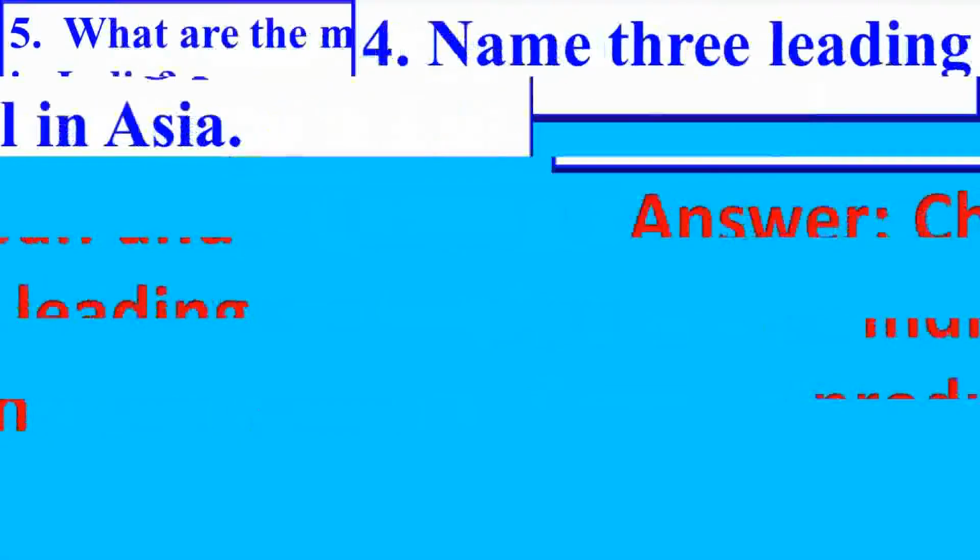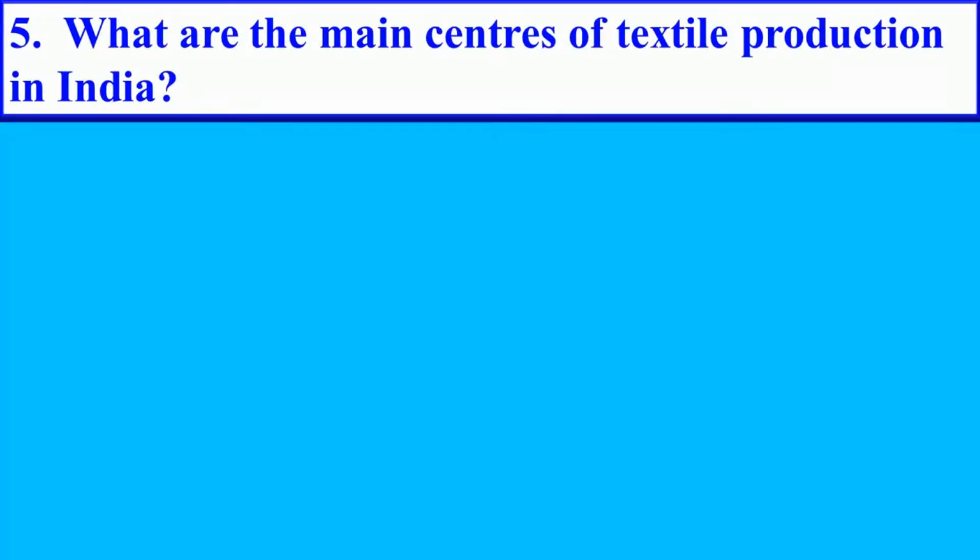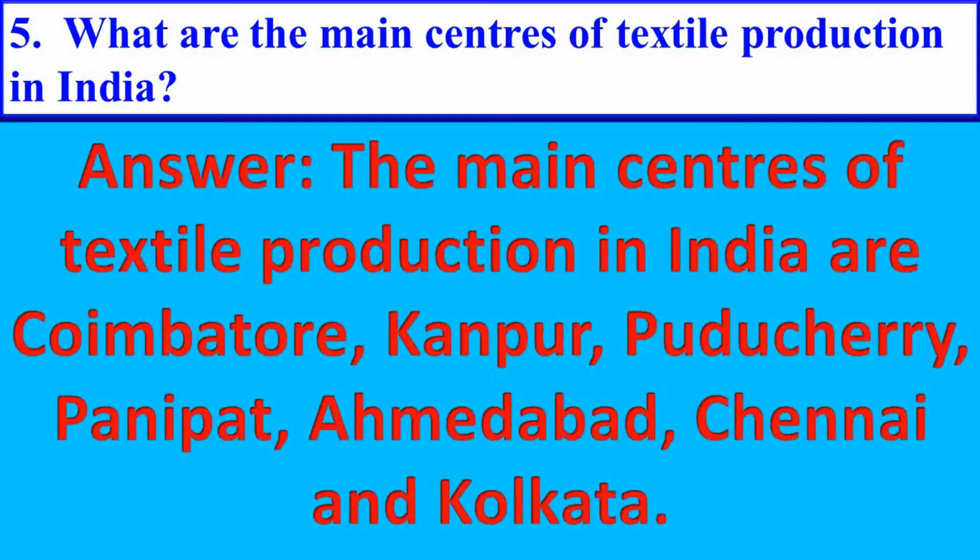Next question. What are the main centers of textile production in India? Answer is the main centers of textile production in India are Coimbatore, Kanpur, Puducherry, Panipat, Ahmedabad, Chennai and Kolkata.